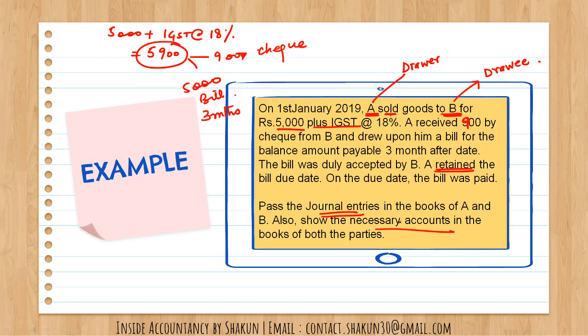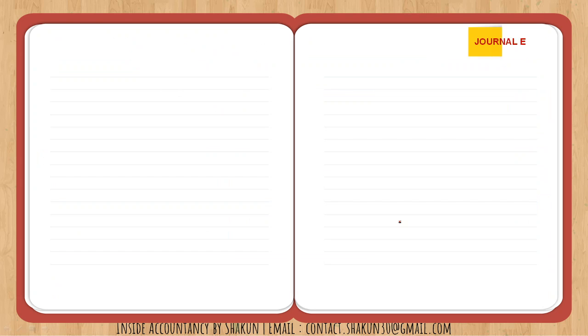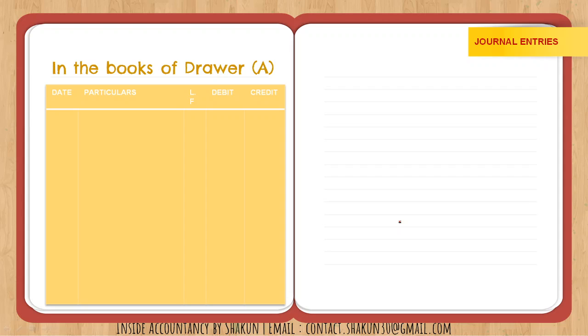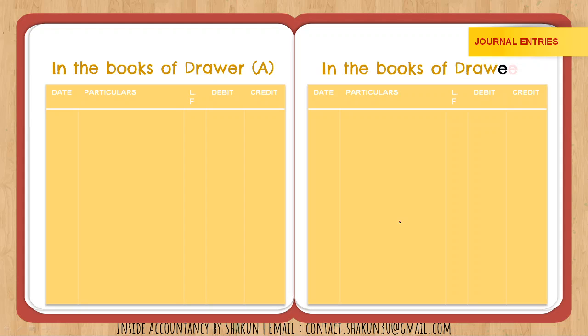Now let's look at the journal entries. So journal entries in the books of A, that's the drawer, and in the books of B, that is the drawee. So in the books of drawer and the drawee, the first entry, what happened? What was the first thing? A had sold goods to B, right? So first entry would be for the sale and purchase, right?